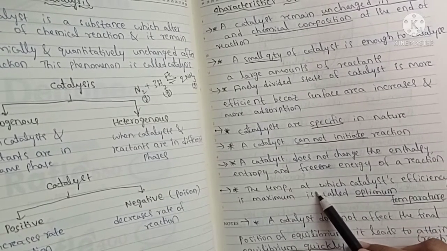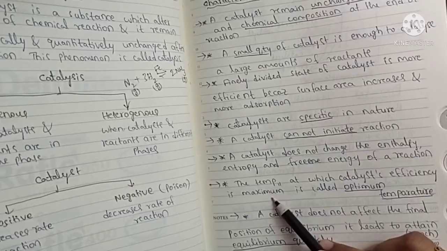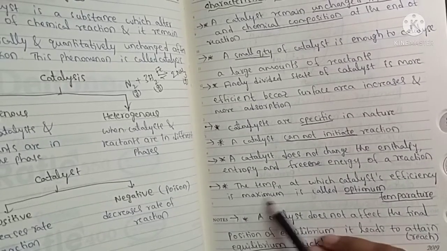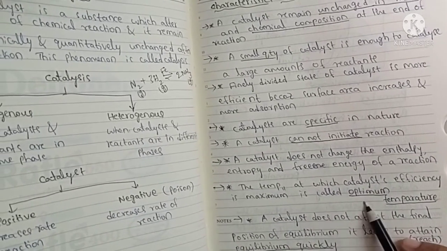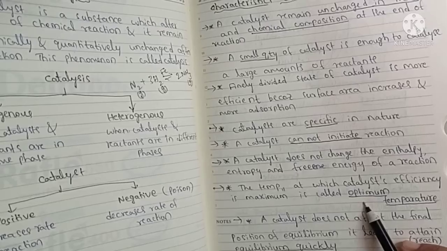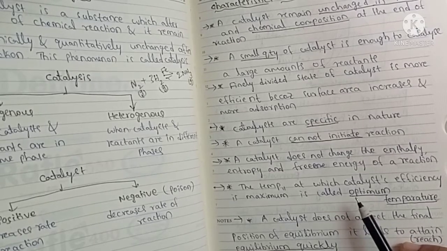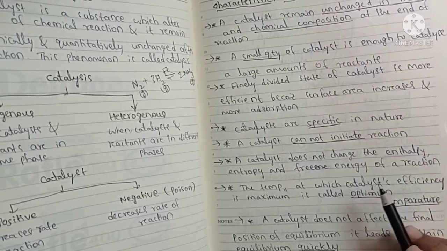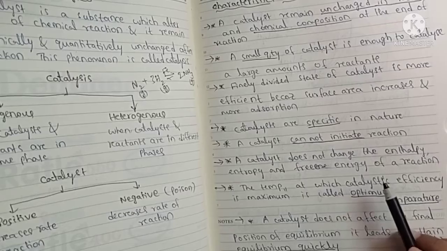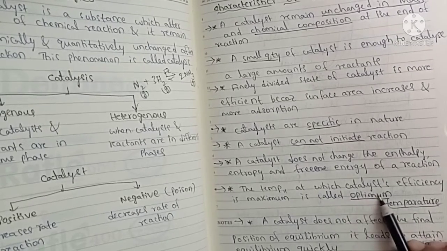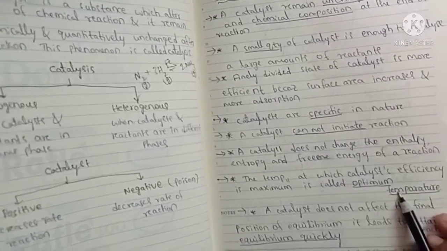The temperature at which the catalyst's efficiency is maximum is called the optimum temperature. Catalysts can act very efficiently when we maintain a particular temperature. That temperature is called the optimum temperature.